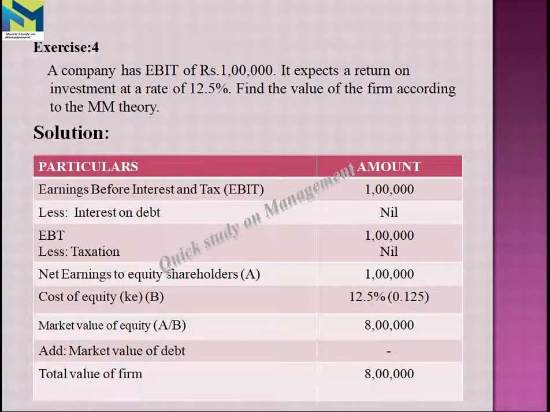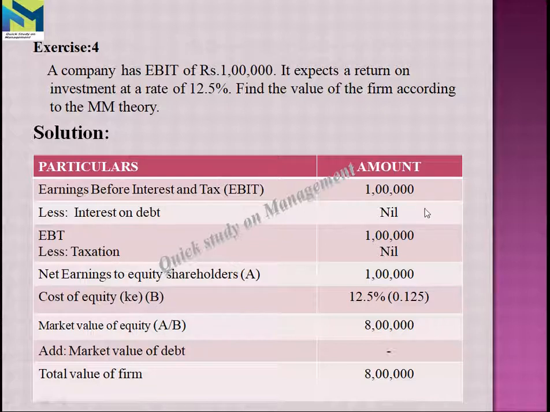We have an example problem. A company has EBIT of rupees 1 lakh. It accepts a return on investment rate of 12.5%. Find the value of the firm according to MM theory, right? So first of all we have the EBIT value, rupees 1 lakh, which is given in the problem, and then we subtract the interest.